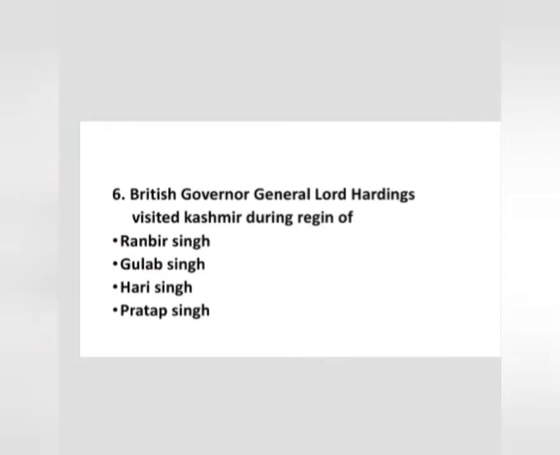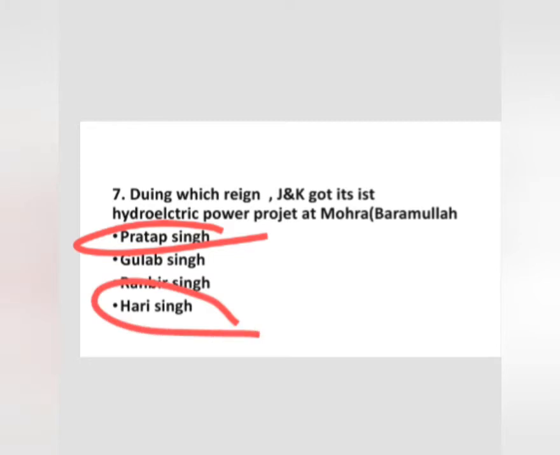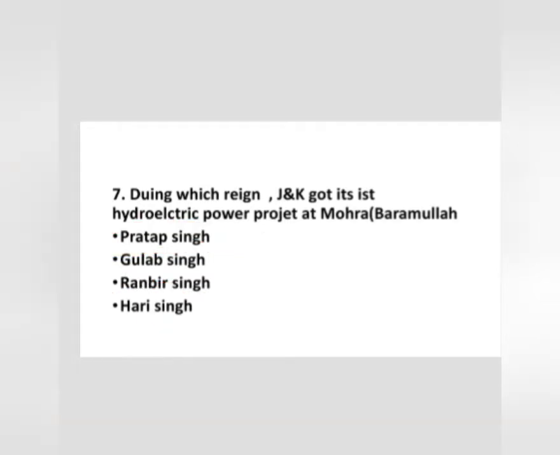Now question number 7. During which reign did J&K get its first hydroelectric power project at Mohra, Baramulla? Pratap Singh, Gulab Singh, Ranbir Singh and Hari Singh. The correct option is option number 1, Pratap Singh.